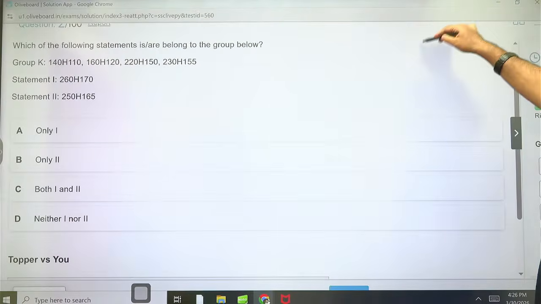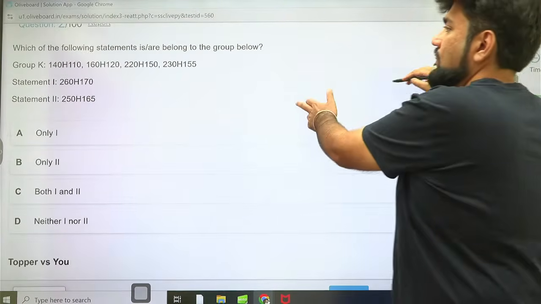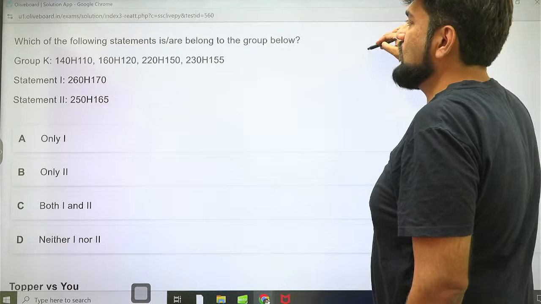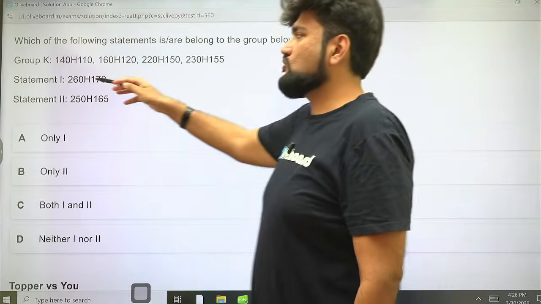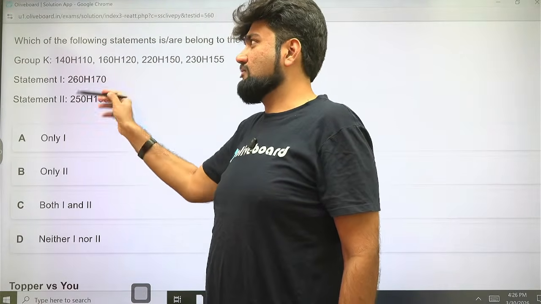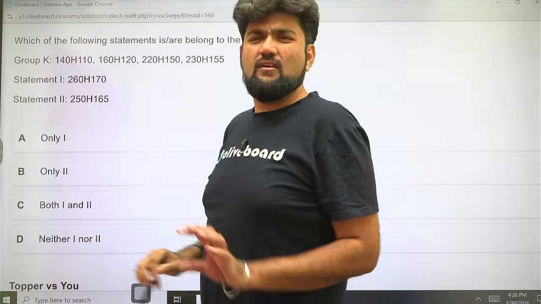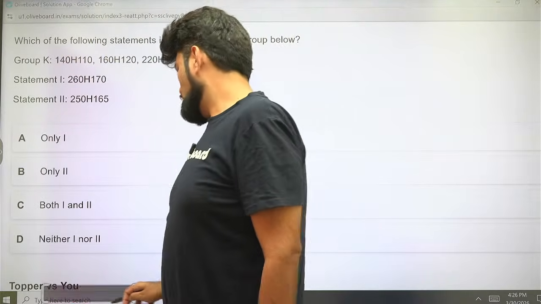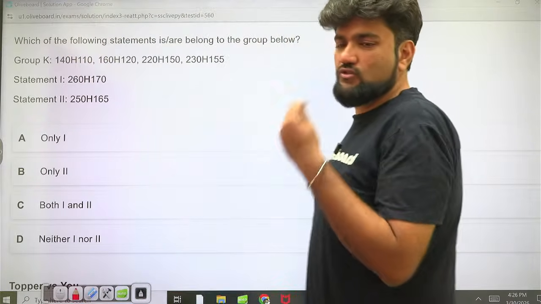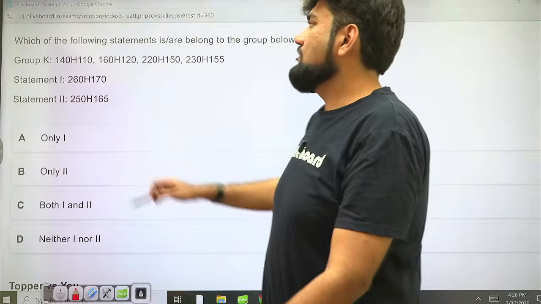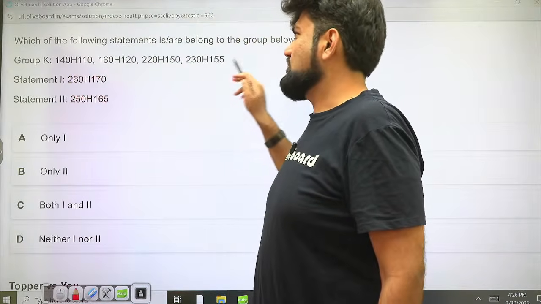Okay, this is actually a good one. This is a good question. Which of the following statements belongs to the group below? So they've given you two statements here and they're asking you which of these statements belongs to this group, group K. Group K is just the name of the group. So it's a pattern recognition based question only, just the way of presenting is changed. You have to identify what is the logic which is being followed here.